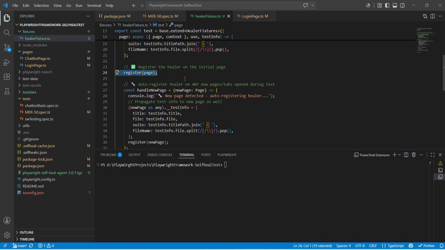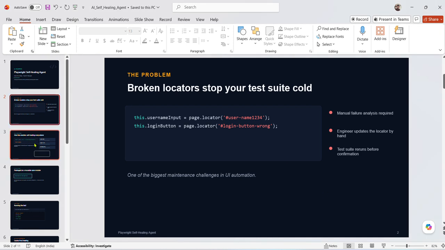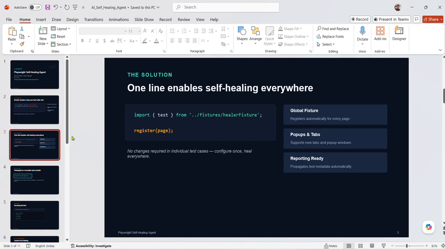Using this, you need not change anything in the scripts or locators. No need to change. This register page will automatically register all the pages related to your framework. And the advantage of this one is that it handles pop-ups and tabs also. Whenever a new tab opens, generally most self-healing agents will not switch to it because the page is not registered. But with the solution I have given, it will automatically identify the tabs or new pop-ups and report them properly. Whenever the execution is completed, it closes automatically and reports properly.